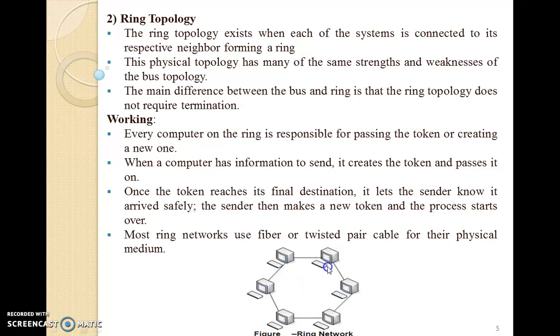This system sends the data to the system which it wants, and let us assume this system wants to send data to this other system. Now it will have a token. Within that token it will send the data, and that data will be forwarded to this system only, because the rest of the systems will check that the data is not for them but for another system. Now this system will have the token. After getting the data, it will empty the token and forward it to the original system, and the rest of the time all the systems are in waiting mode. So this is the working nature of a ring topology.